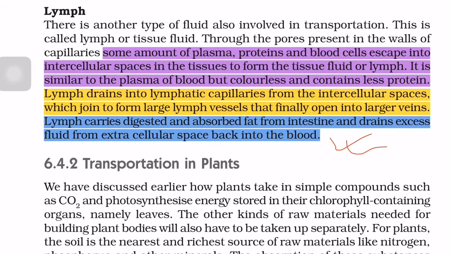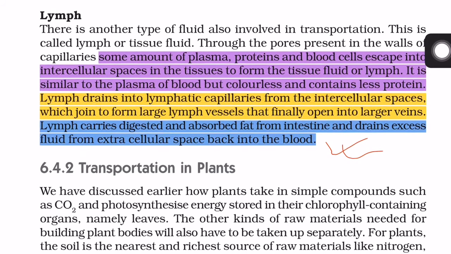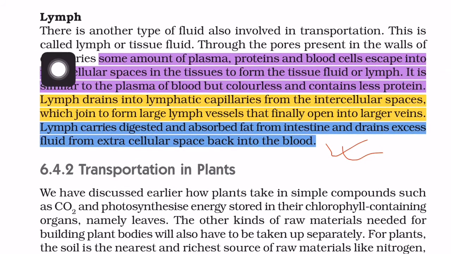Next topic is lymph. Lymph is another system. There is another type of fluid also involved in transportation, so it also helps in the transportation of materials. This is called lymph, or tissue fluid.